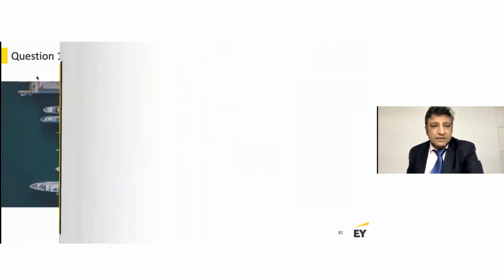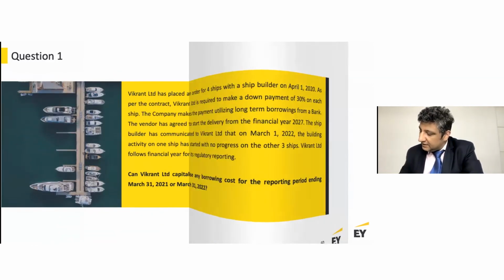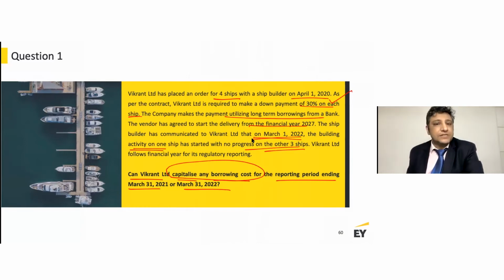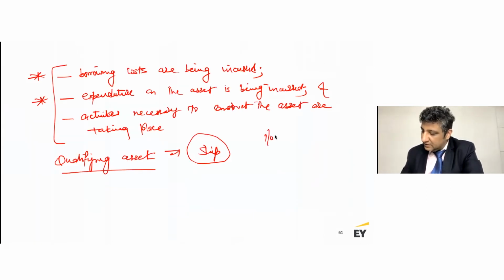But as the vendor confirmed, until 1st of March 2022, no progress has happened for any of the ships, and you have only started the activity on one ship, which means that up to 1st of March 2022, this condition is not met anywhere at all.